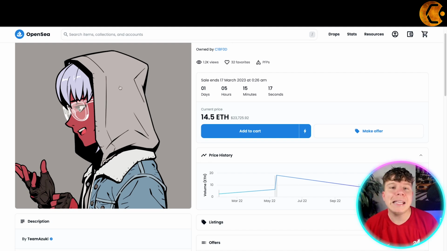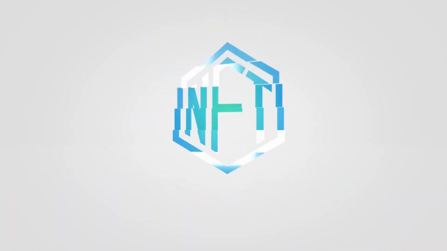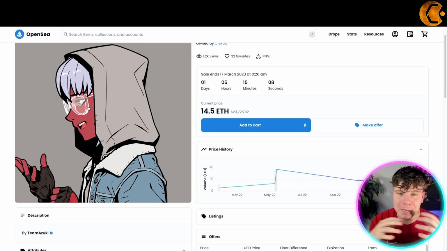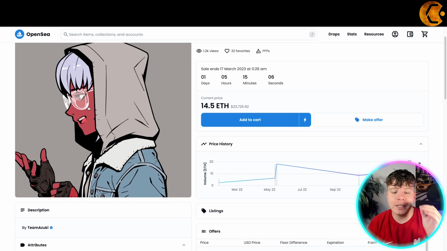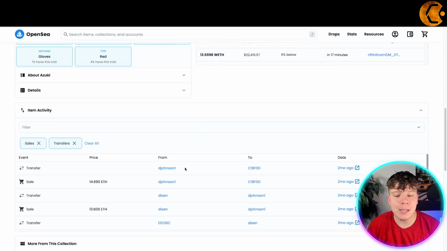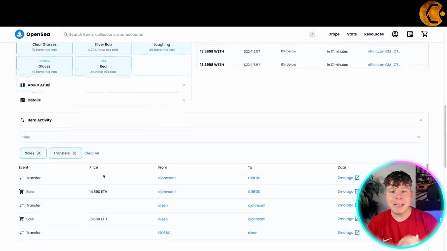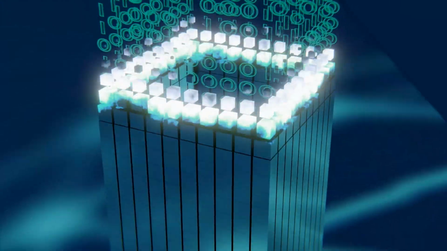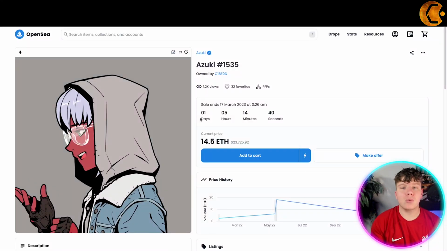So what an NFT is, and there's plenty of other markets, an NFT is a non-fungible token. So this token right here cannot be fungible. It cannot be changed, it cannot be adapted. This is one of its own. The reason this happens is if you go down here, you will see these transfers that are happening. This NFT has been transferred and people are paying big money because once on the blockchain, it's completely unique.